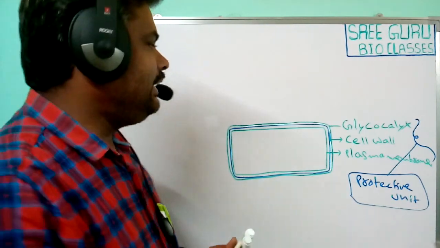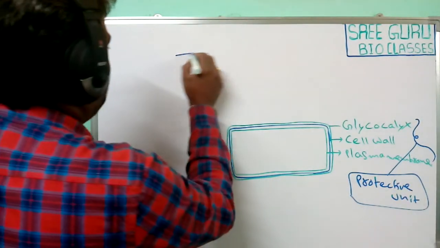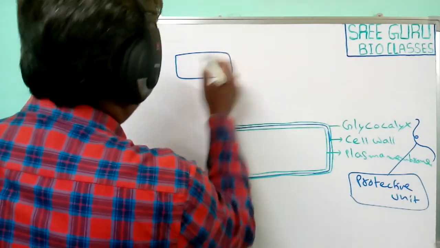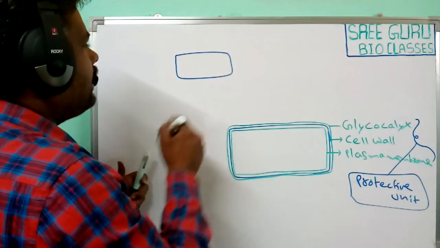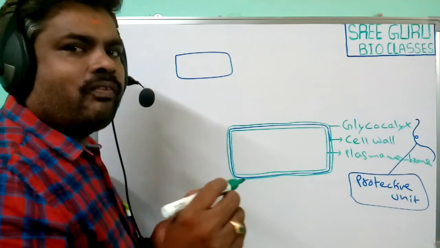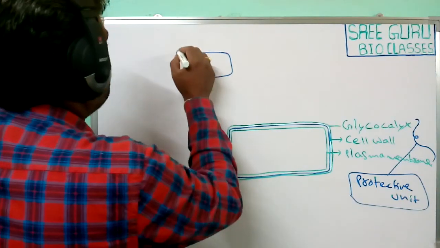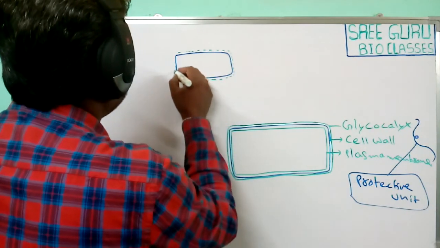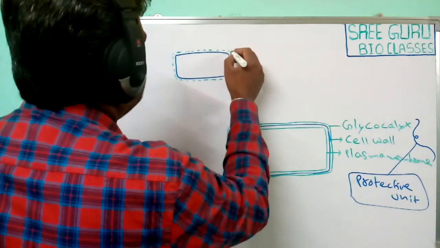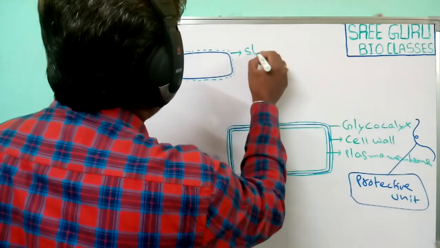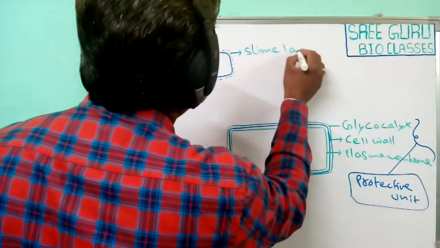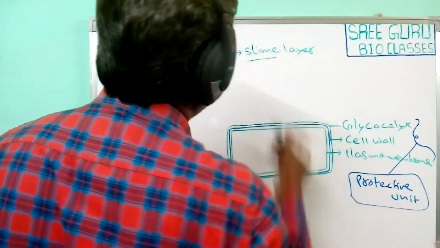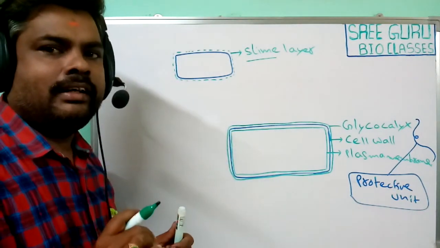In some bacteria, the glycocalyx layer does not cover completely. It forms a thin layer-like structure that is commonly called the slime layer. Slime means it is a very thin layer.